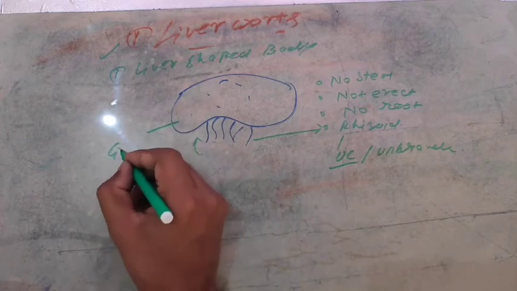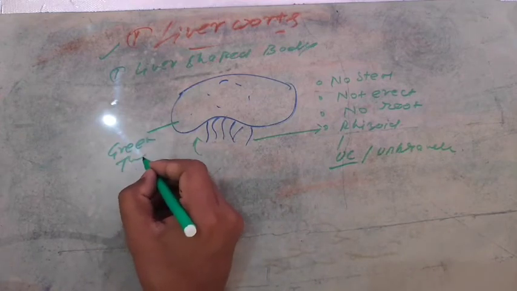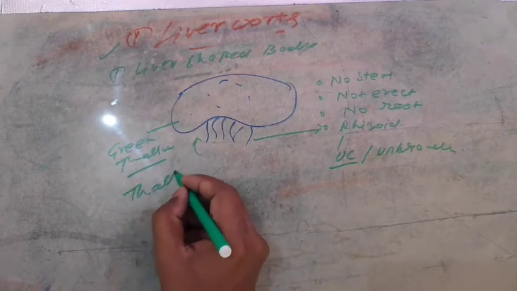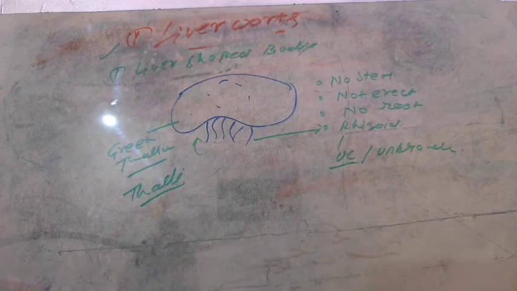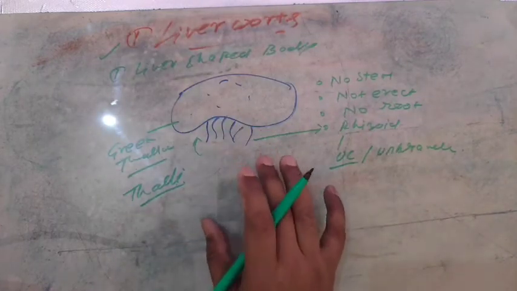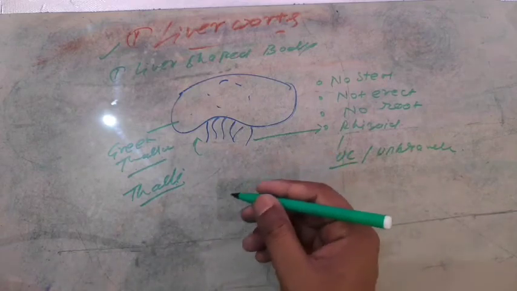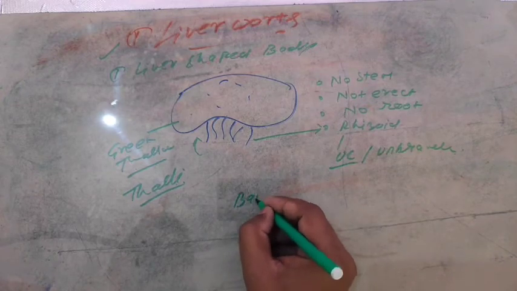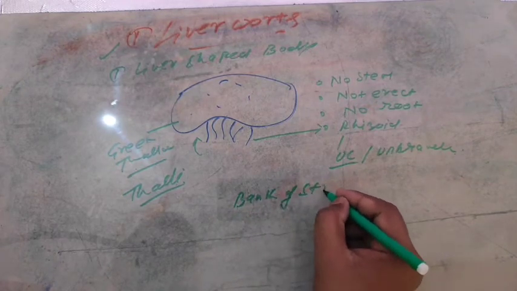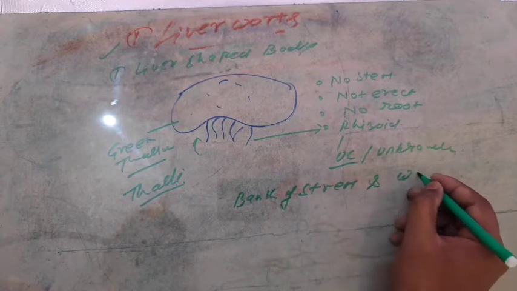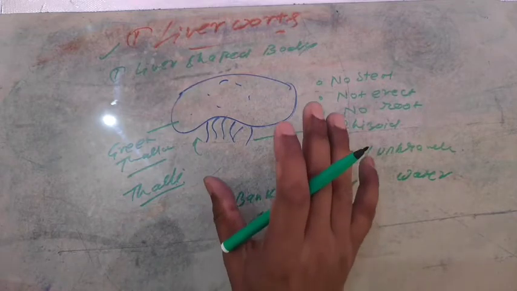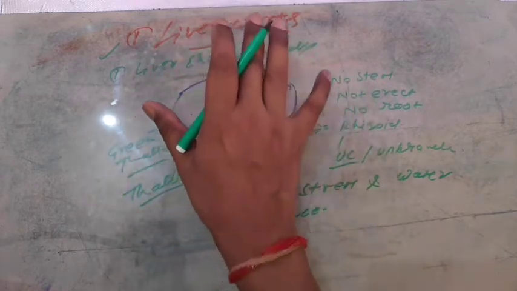The thallus is green in color. This is the green thallus, the singular is thallus and the plural is thalli. It should be in your mind: singular thallus, plural thalli. And the overall structures grow in moist areas, on the bank of a stream or water source. So you should have a pre-mindset regarding the liverworts.